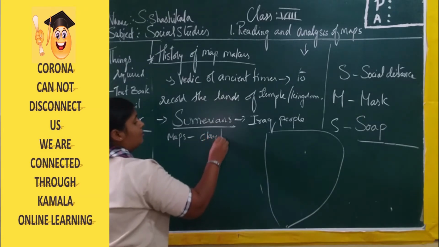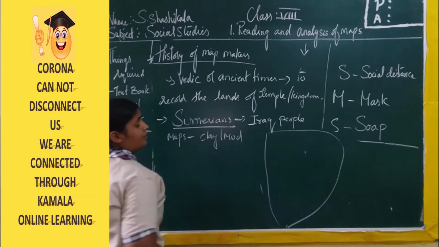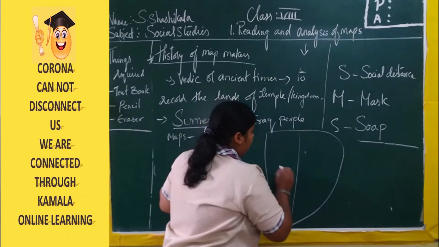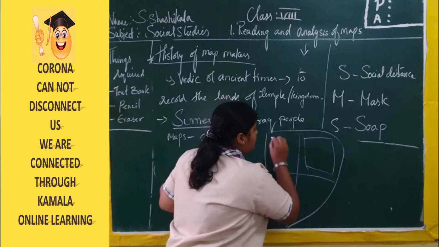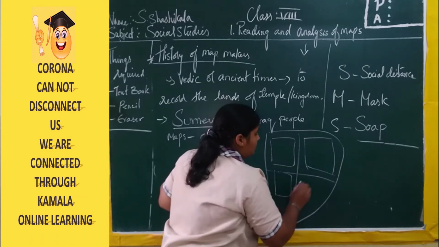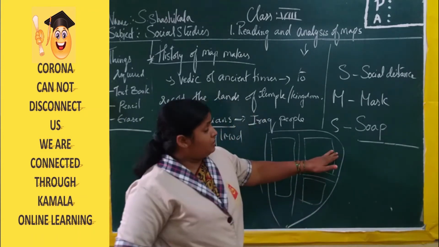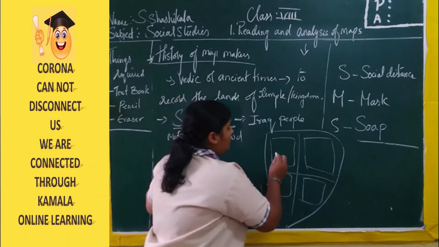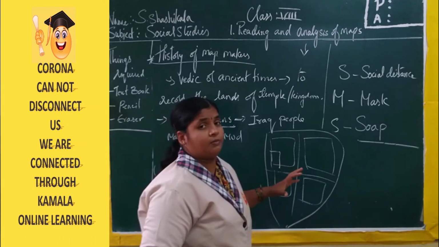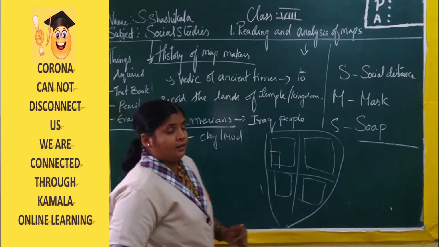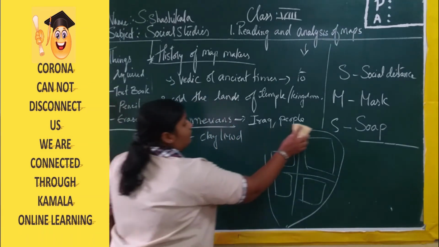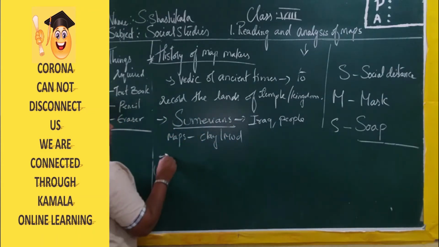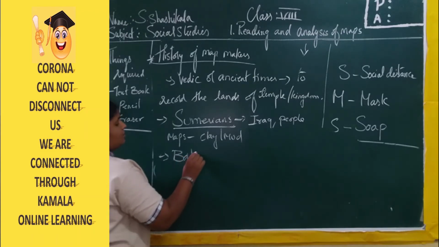clay or mud. Even we make small mud pots. With the help of this, this is one, and this is a palace, this is a mandal, and like this all things, and in which area they hid the treasure will also be mentioned in great detail. Now the next people are the Babylonians.